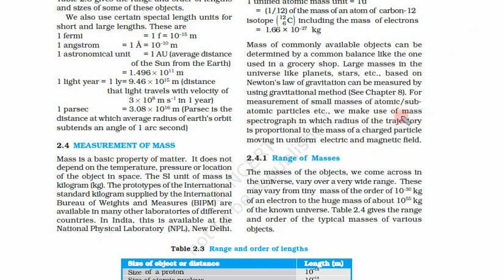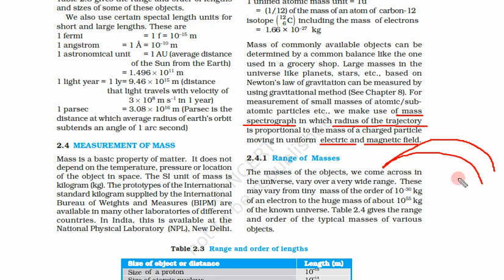So we use a machine called a mass spectrometer. With the help of that we get a mass spectrograph. What happens is, the radius of the trajectory, suppose this mass is moving in an electric and magnetic field. So this is the radius, this is a round trajectory, and that radius is affected by the mass of the particle. If the mass is different, the trajectory or the radius will be different.